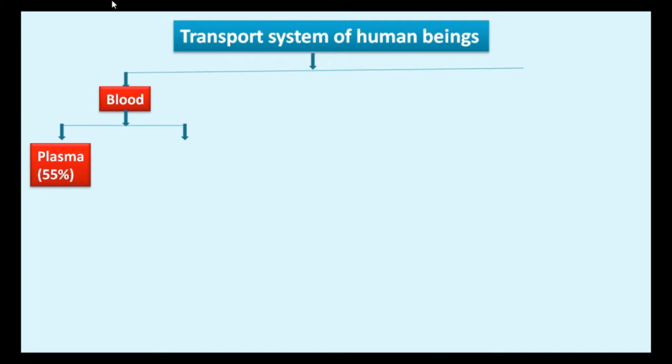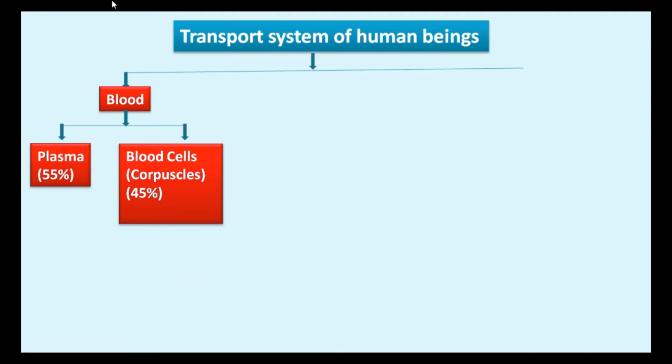Second one is blood cells or corpuscles. They make up about 45% of the blood. These include red blood corpuscles or cells, white blood corpuscles or cells, and platelets.